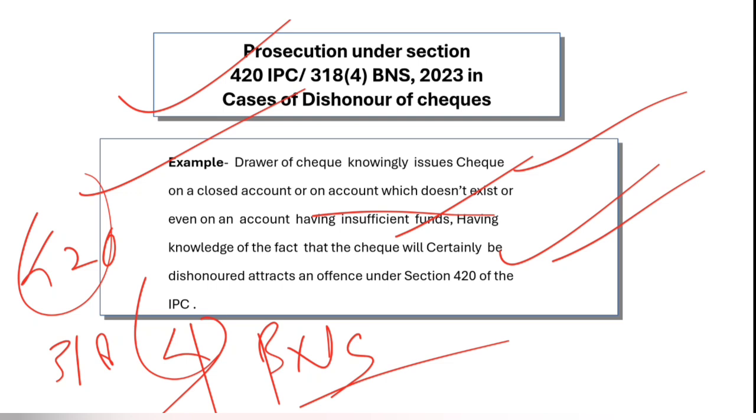The element of deception is there where a cheque is intentionally drawn on a closed account, or the drawer knows that it is definitely going to be dishonored, as we have discussed in the illustration given under section 318 subsection 1 of BNS and 415 of IPC. In that illustration we have made it clear that intention matters. When the person is drawing the cheque, if he knows that it is certainly going to be dishonored, in those cases it is cheating.